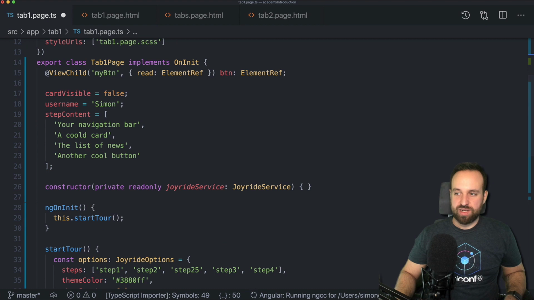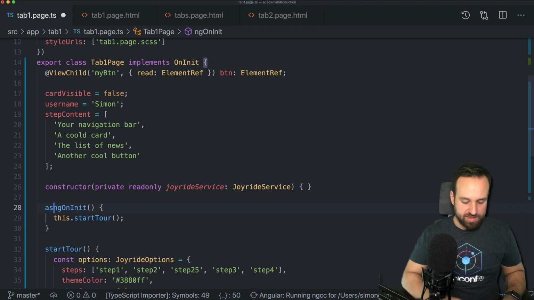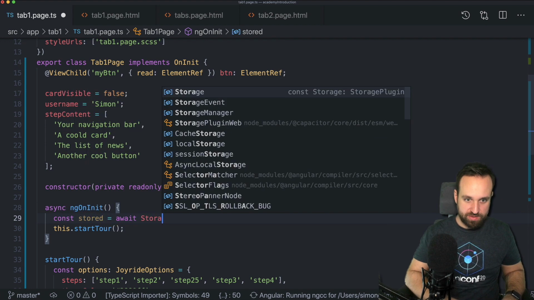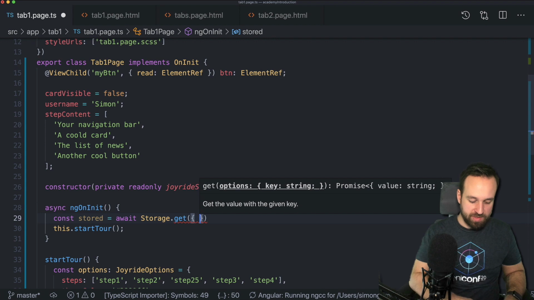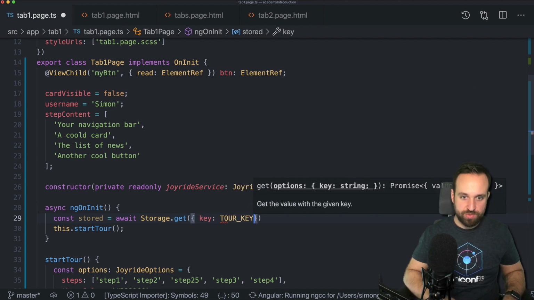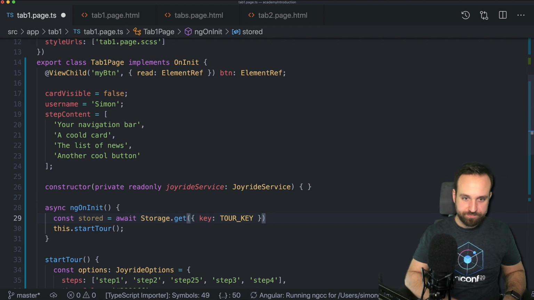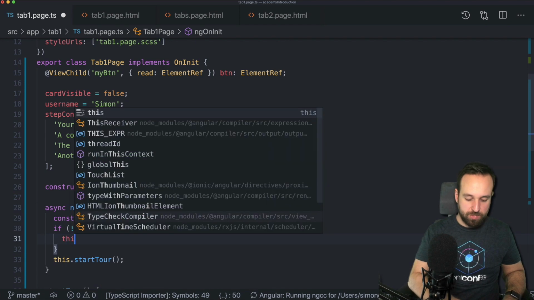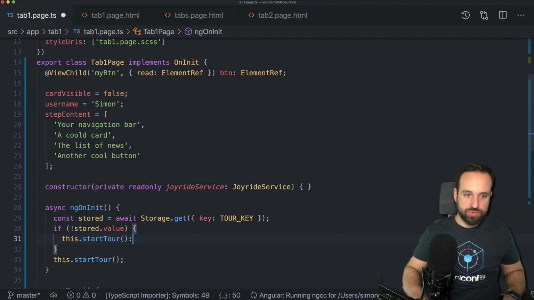And then within our oninit, we're gonna make this async, and we're gonna grab the stored value, await storage.get key, what was the name? Something like tour key, right? Okay. And if we don't have a stored value that's coming back, we will immediately call the start tour.